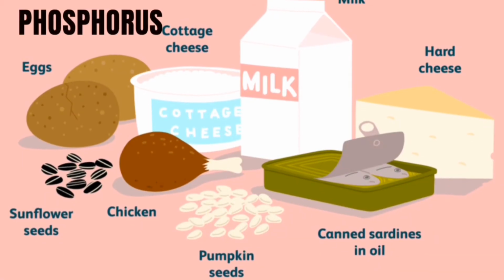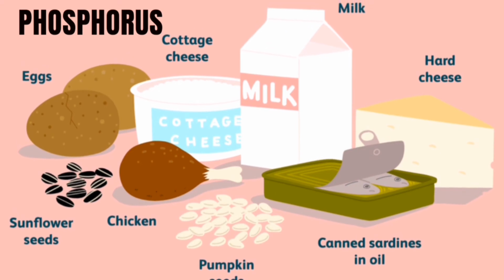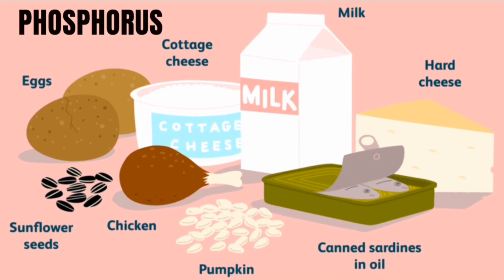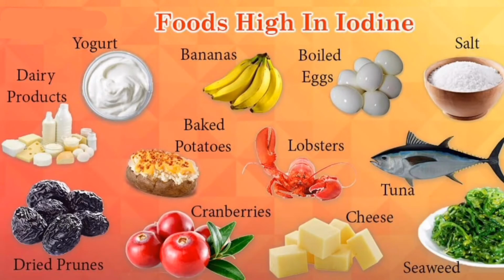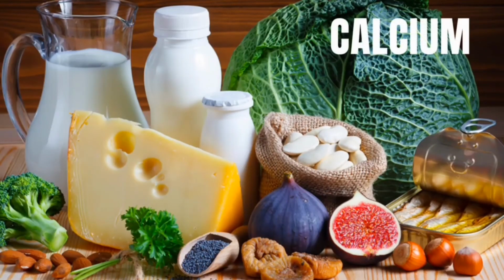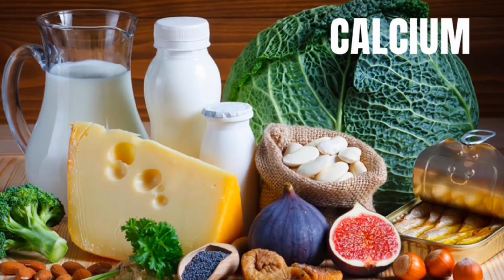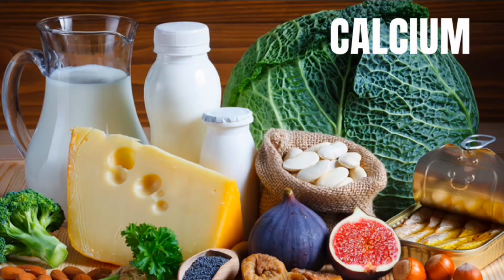Dairy products, fish, nuts, beans are good sources of phosphorus. Dairy products, prunes, cranberry, fish, salt, eggs are rich in iodine. Dairy products, green leafy vegetables, eggs are rich in calcium.